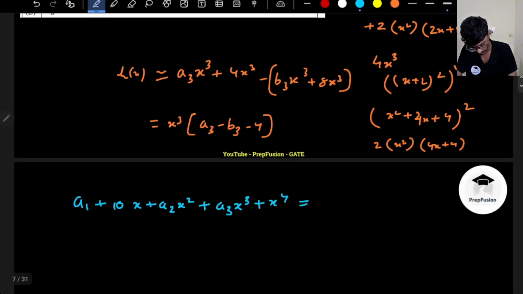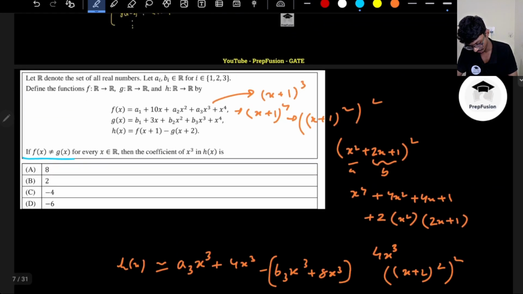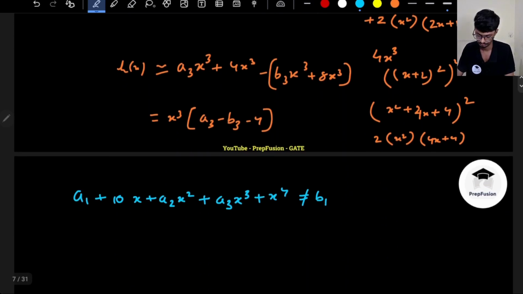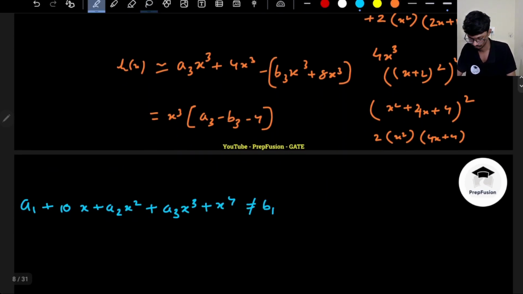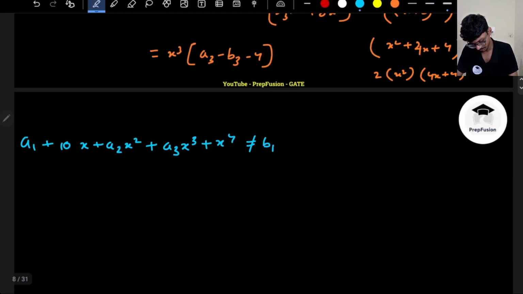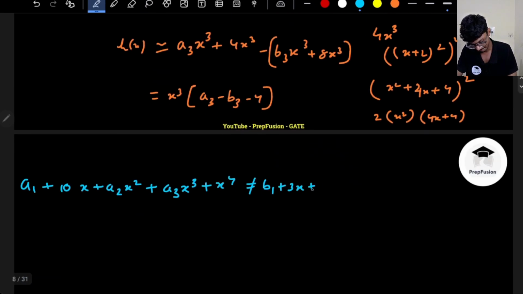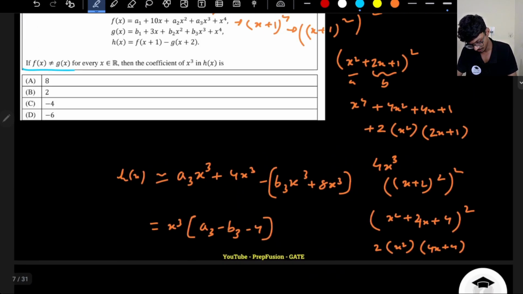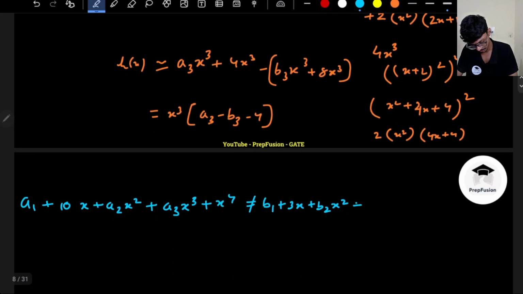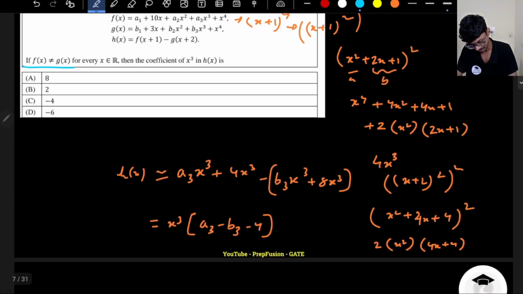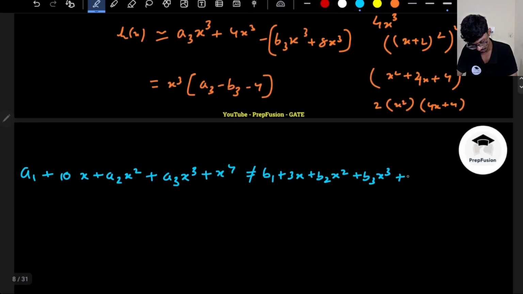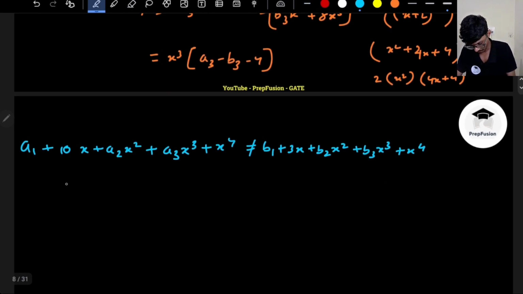Okay, this is my f of x, which is not equal to g of x, that is b1 plus 3x plus b2x² plus b3x³ plus x⁴. So this is not equal, right?